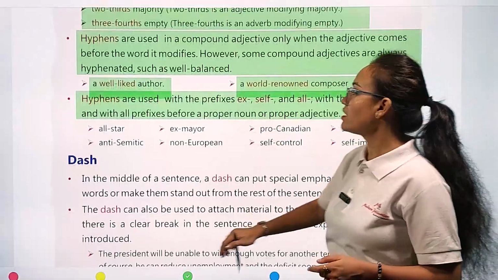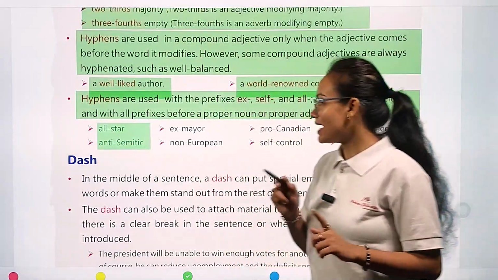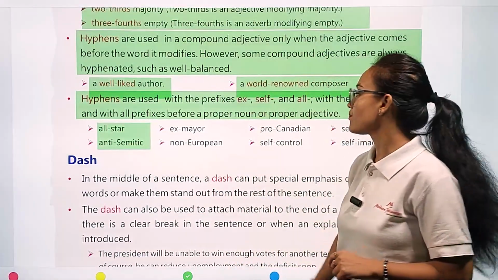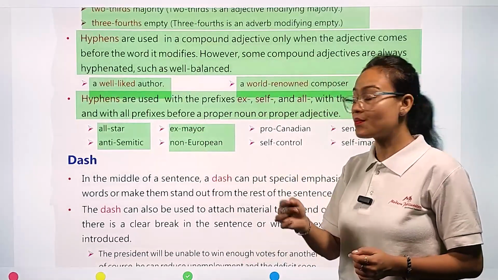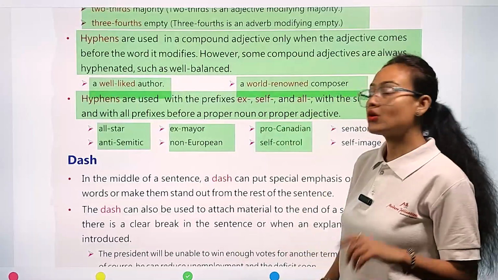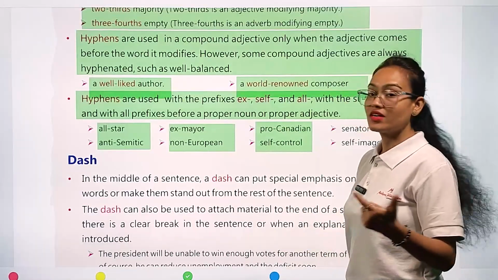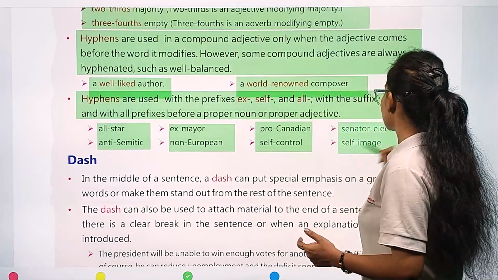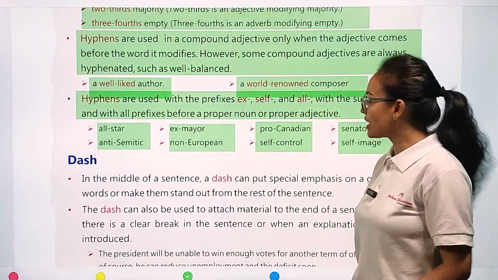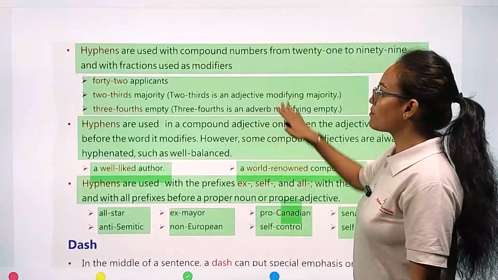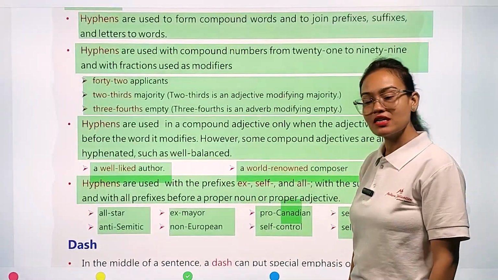Examples you can see here: all-star, anti-Semitic, ex-mayor, non-European, pro-Canadian, self-control, senator-elect, self-image. So this is all about our hyphen punctuation mark.